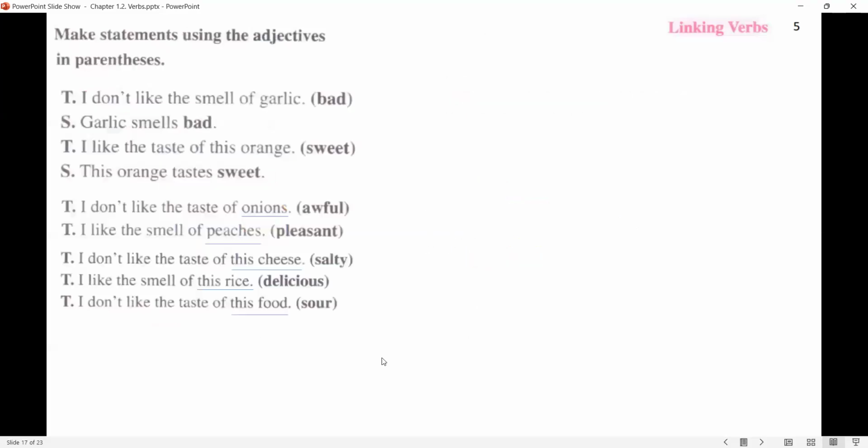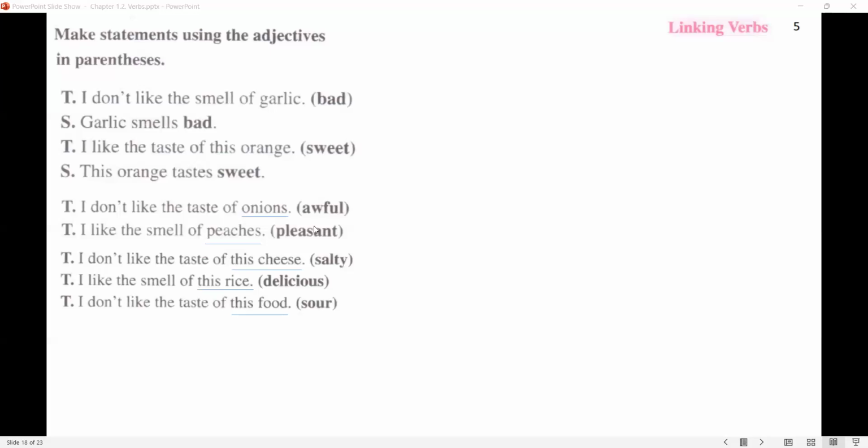She had great beauty. She was beautiful. In this exercise, you're going to make statements using the adjectives in parentheses. So the adjective is here, and you should use the verb that you see here. For example, these are, by the way, verbs that refer to senses, so we call them sensory verbs too. I don't like the smell of garlic. Garlic smells bad. I like the taste of this orange. This orange tastes sweet. Now pause the video, do this exercise. When you're ready, check your answers with me.